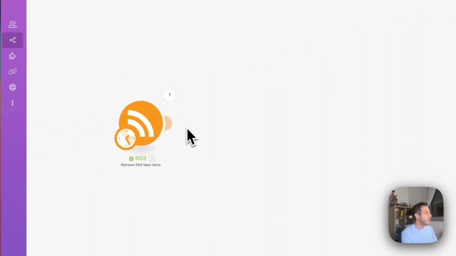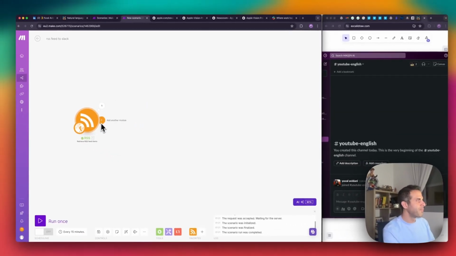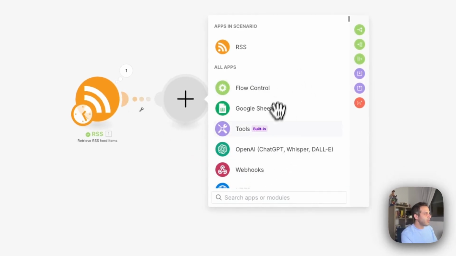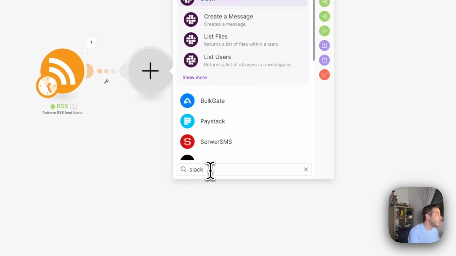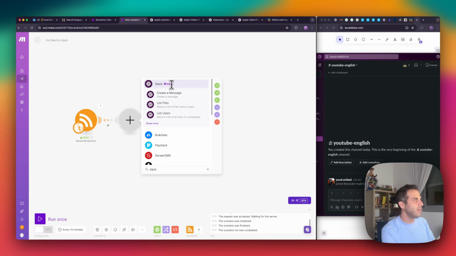So how can I do this? By hovering on this module, I can click on the plus sign, and then on the menu, I can select the next connection I'd like to create. So this will be Slack, right? In my example, I see I have this verified sign, which means that Make verified that this application was actually developed by Slack and not some third-party vendor or some hacker.